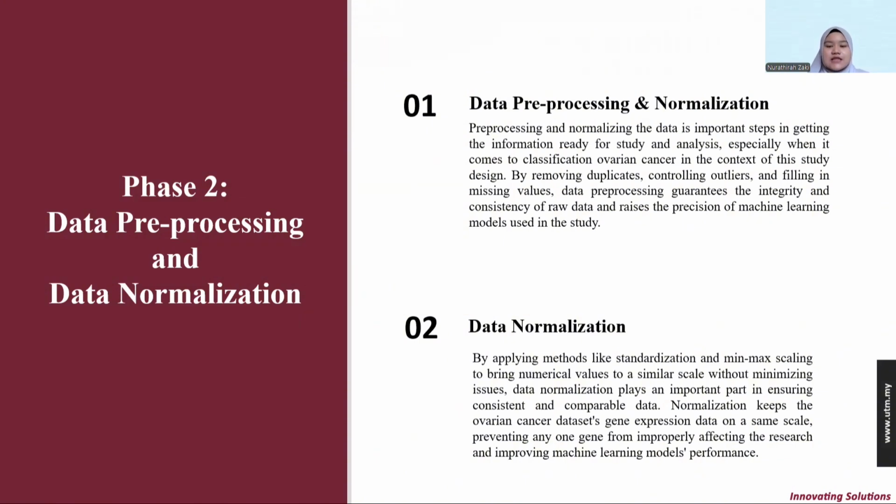So basically, data normalization is important, employing methods like standardization and min-max scaling to bring the numerical values to a similar scale without minimizing issues. So data normalization plays an important role in ensuring consistent and comparable data. Normalization keeps the ovarian cancer gene data on the same scale, preventing any gene from improperly affecting the research, and improving machine learning model performance.